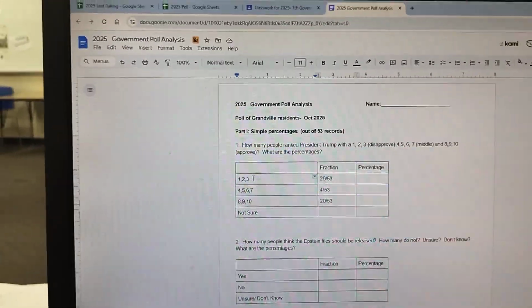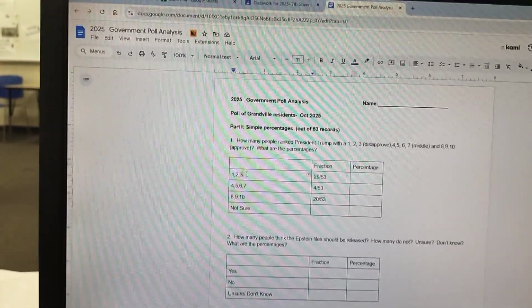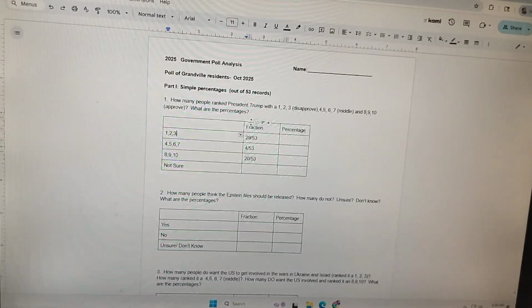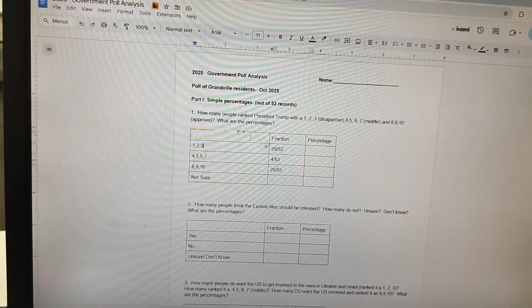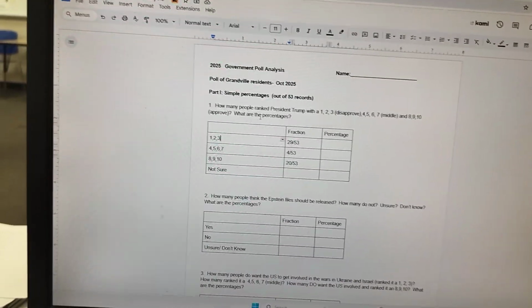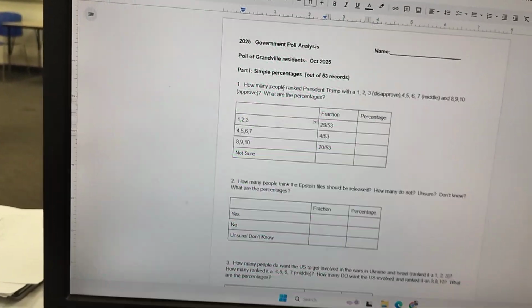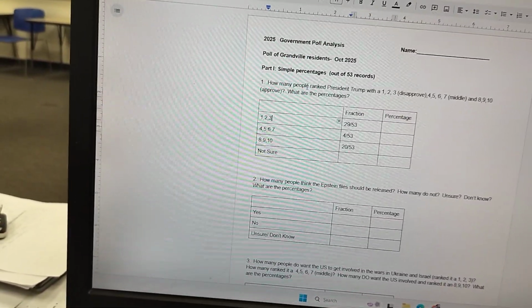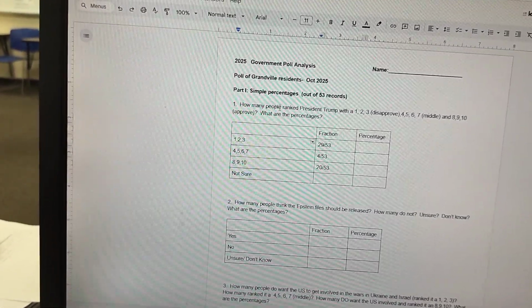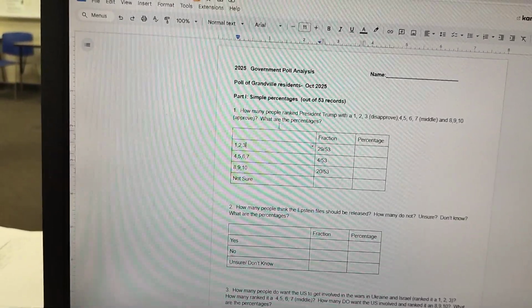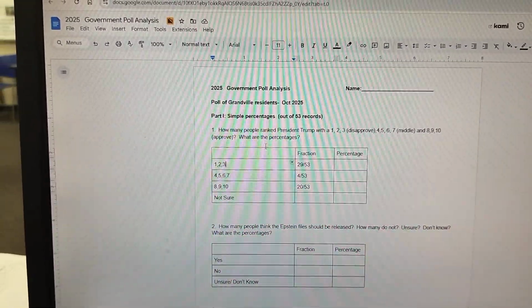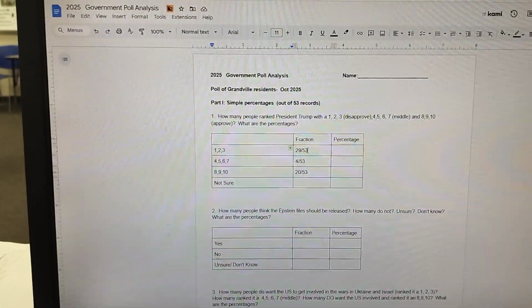It could also be that Granville, a fairly conservative community, also a traditional community, which means that there's a lot of Republicans here who really like President Trump's policies, so they vote for him. But they really don't like him as a person. In fact, one person on their record said something like, President Trump as a president, and then I think gave him a fairly high mark. So it could be a lot of people are like, I don't really care for the guy, but I will vote for him because I like him way more than the Democrats. Don't know, but that is a fairly high fraction.